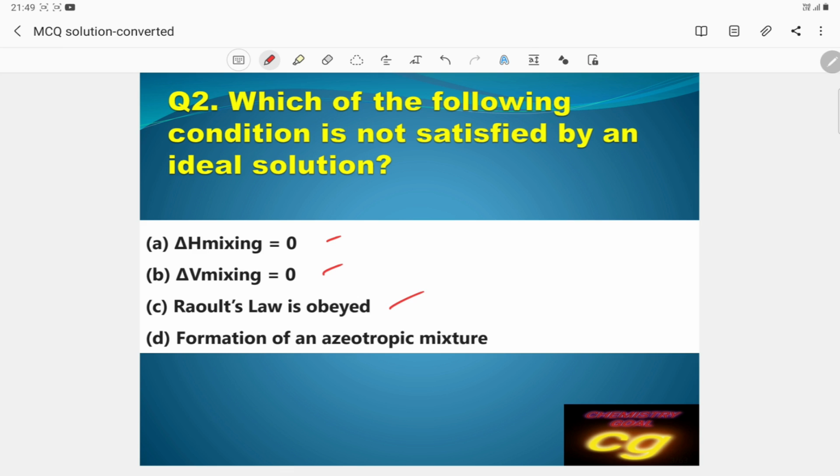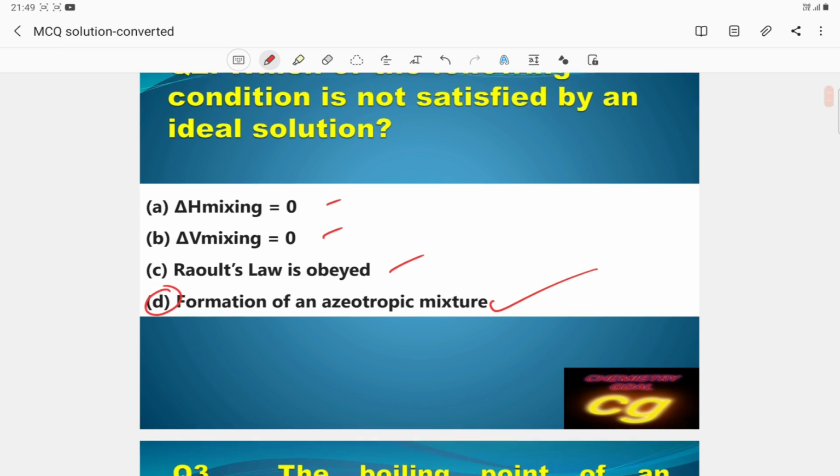All ideal solutions obey Raoult's law. And formation of an azeotropic mixture is not, because when the solution is non-ideal, then we can prepare the azeotropic mixture. So the correct answer is D, which does not satisfy the nature of an ideal solution.